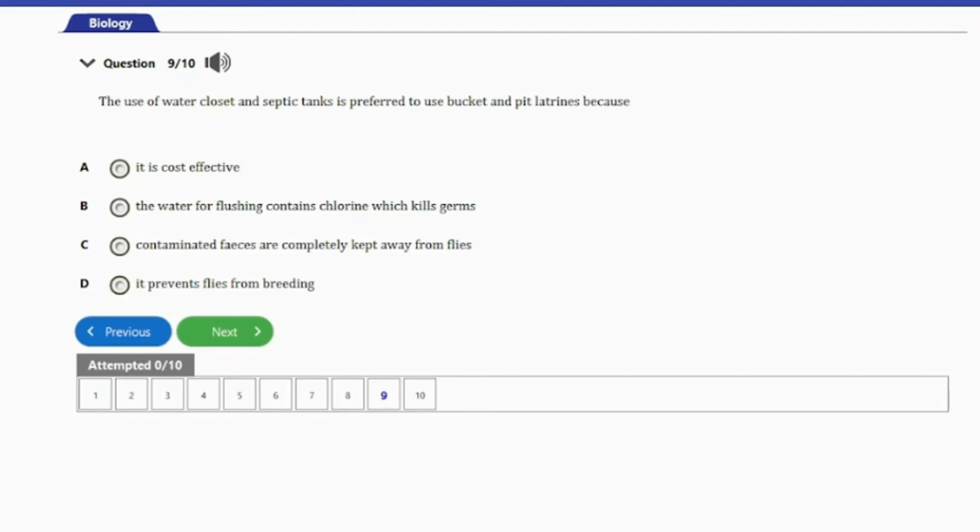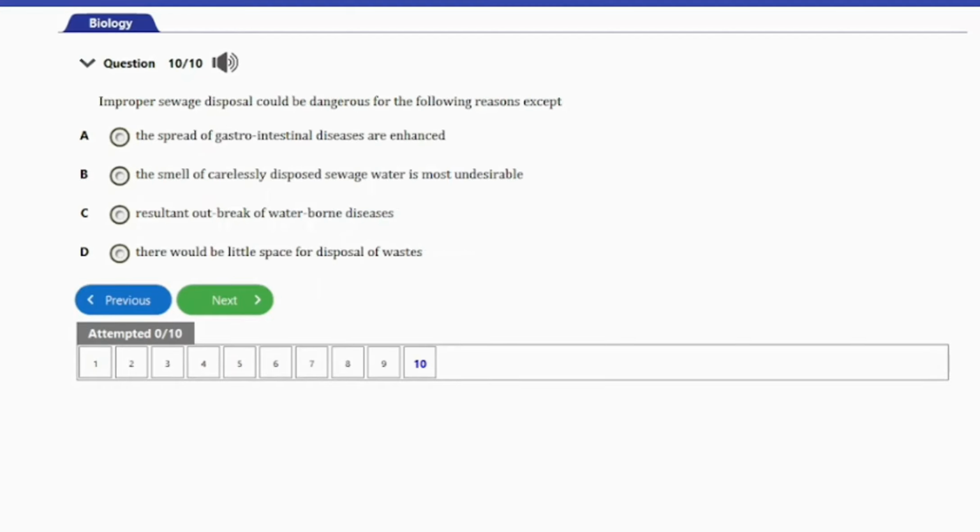Let's go ahead and consider the next and the last question here. That's question number 10 here. It says, improper sewage disposal could be dangerous for the following reasons except A. The spread of gastrointestinal diseases is enhanced. B. The smell of carelessly disposed sewage water is most undesirable. C. Resultant outbreak of waterborne diseases. And D. There will be little space for disposal of waste.